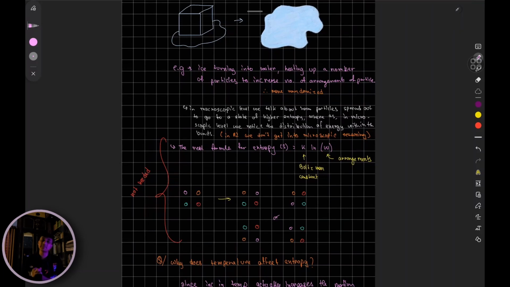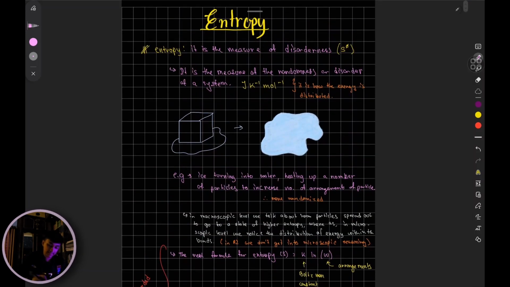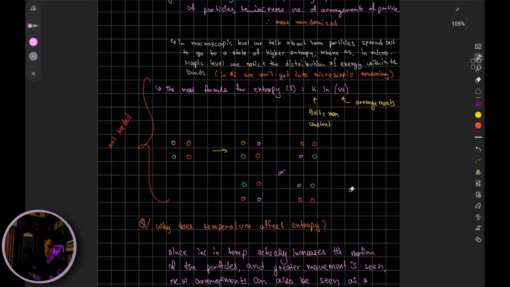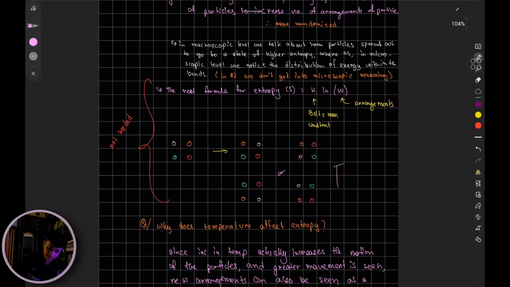Now, notice that there is one very specific and important factor of entropy. You'll notice that since entropy is defined by joule per kelvin per mole, you need to understand that every compound has a specific entropy at a certain temperature. Let's say a block of ice. A block of ice will have a specific entropy at a certain temperature. If you increase that temperature, its entropy will increase. Why?